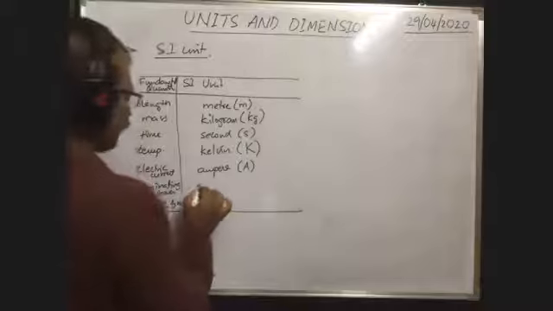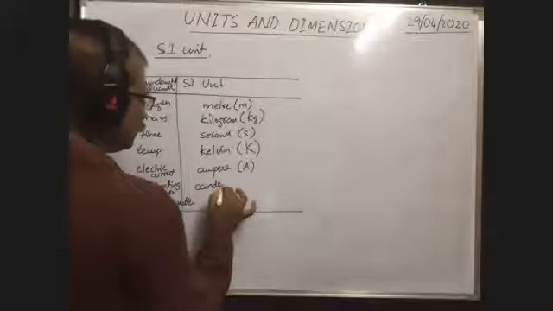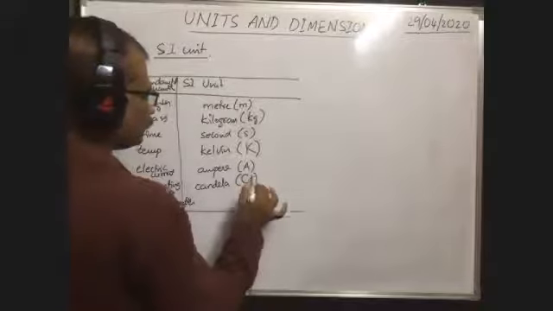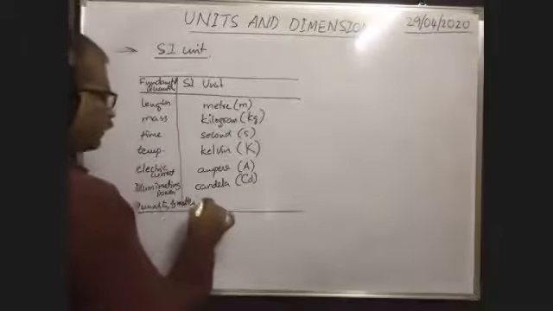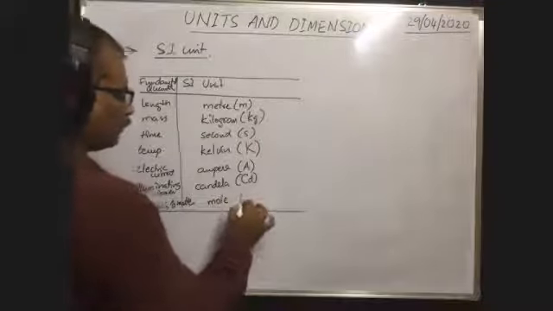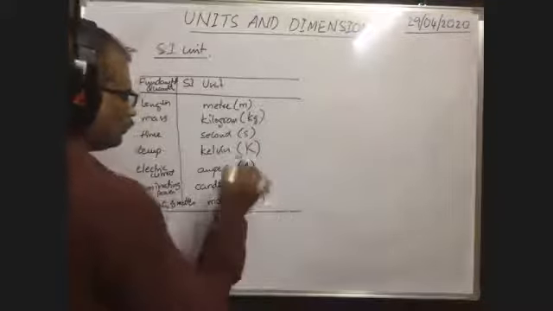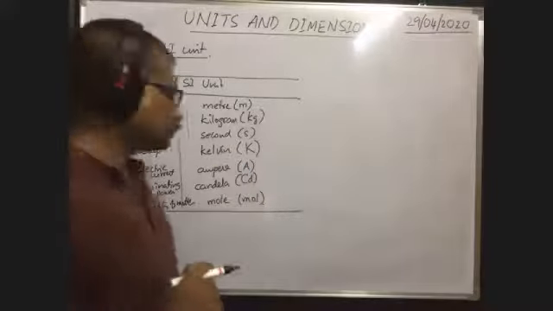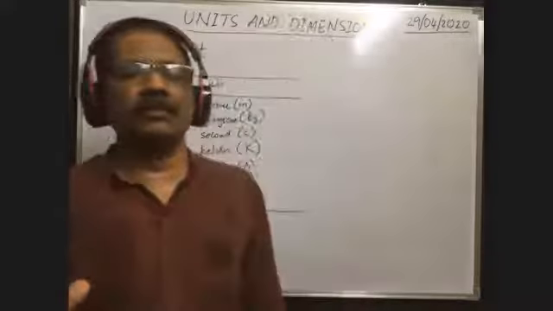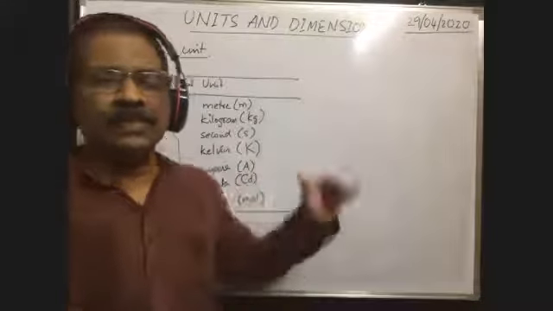Illuminating power, candela. It is also scientist name, so capital CD, candela. Quantity of matter, that is the mole. Symbol, of course, mol. So here, in this way, the 7 fundamental quantities are measured in SI system with the help of these units.